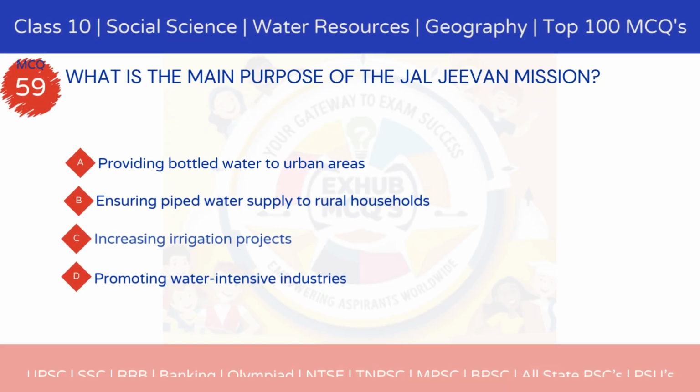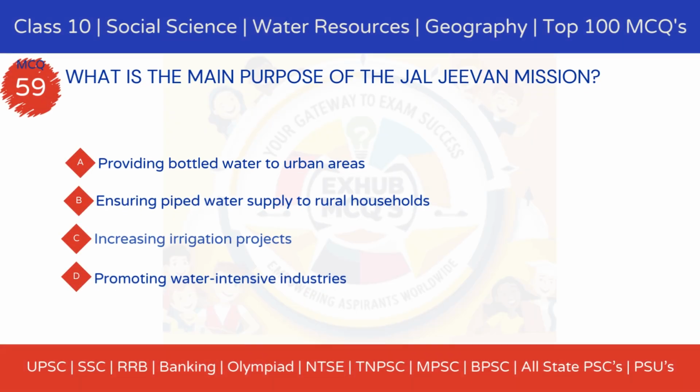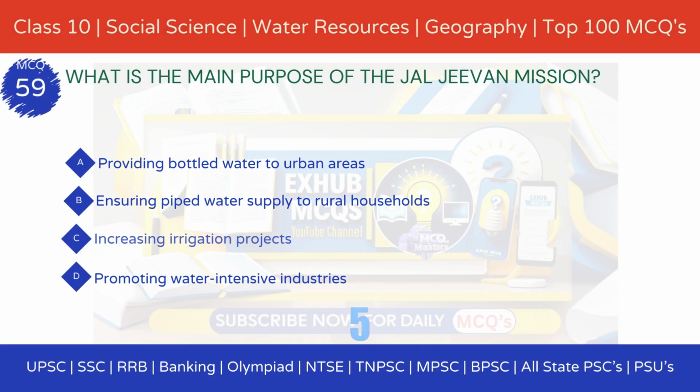Question 59. What is the main purpose of the Jal Jeevan Mission? Option A, providing bottled water to urban areas. Option B, ensuring piped water supply to rural households. Option C, increasing irrigation projects. Option D, promoting water-intensive industries.